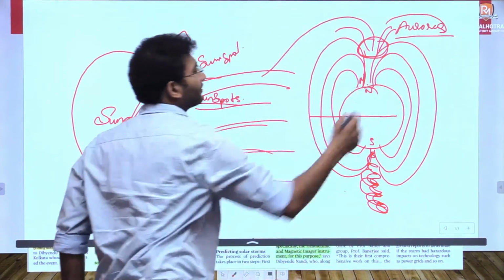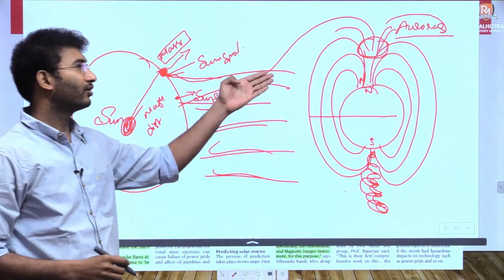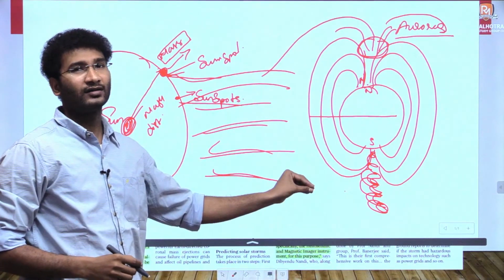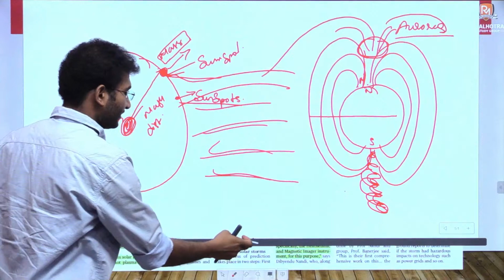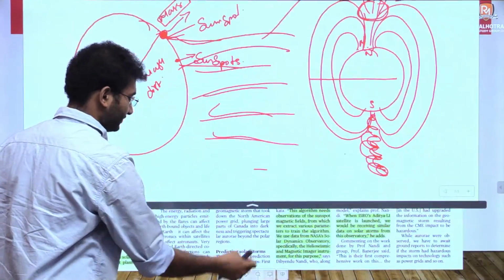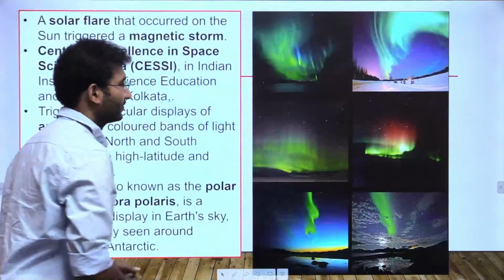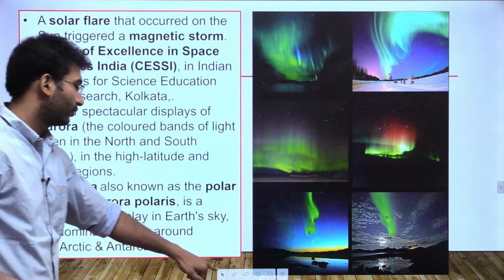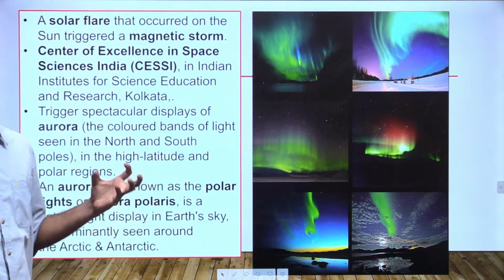In the northern hemisphere it is called aurora polaris or the aurora borealis. In the southern hemisphere it's called aurora australis, right? This is an example of the auroras. I hope you understood the concept behind the formation of these auroras.